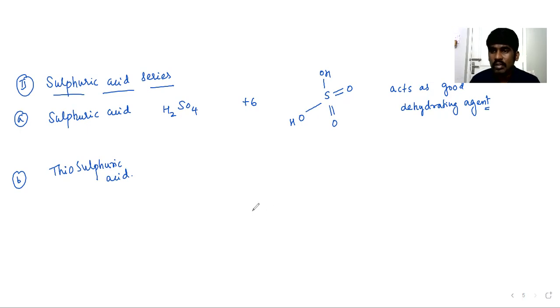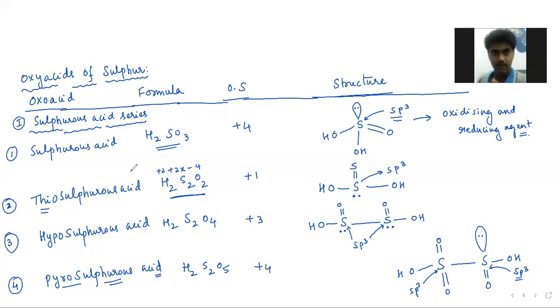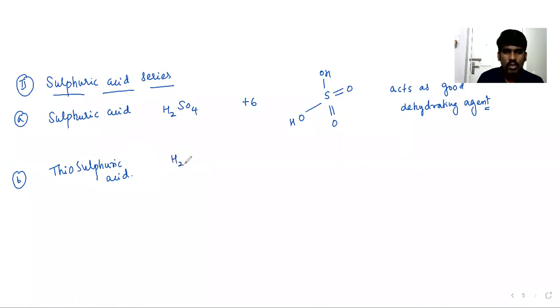Thiosulfuric acid. Thiosulfurous acid we know. What is the difference between sulfurous and sulfuric? Sulfurous has one oxygen less. In the same way, thiosulfurous and thiosulfuric differ by one oxygen. So it will be H2S2O3. Oxidation number: 2 plus 2x minus 6 is equal to 0, and then 2 minus 6 is minus 4.